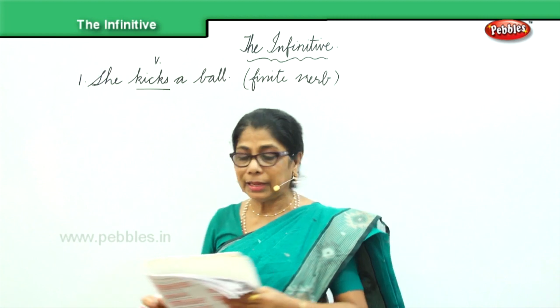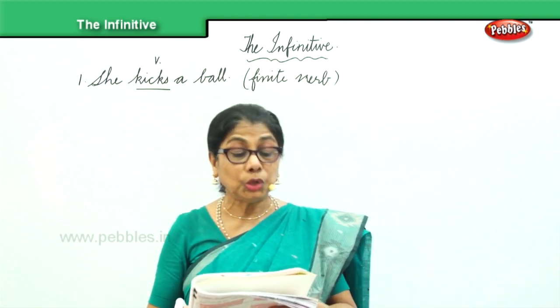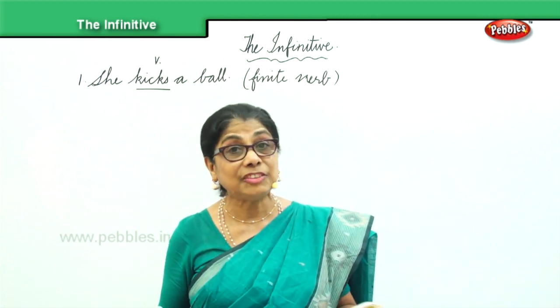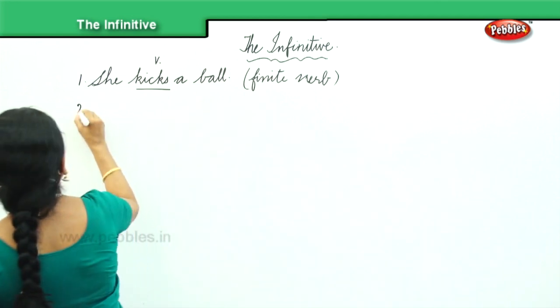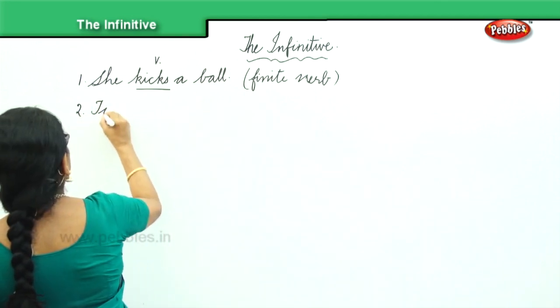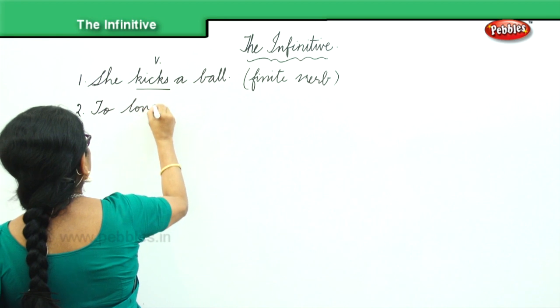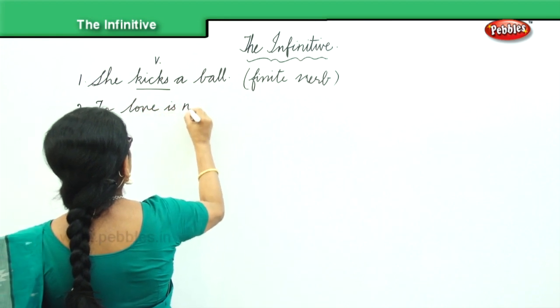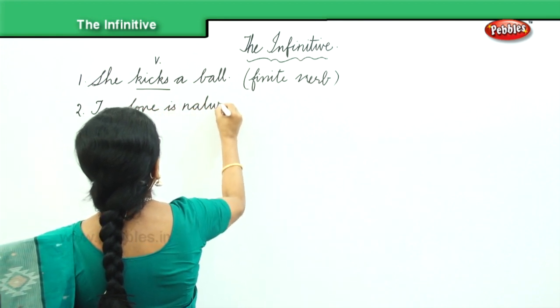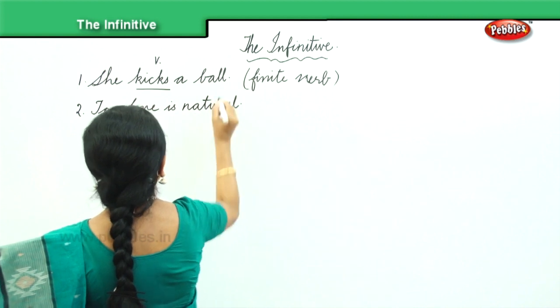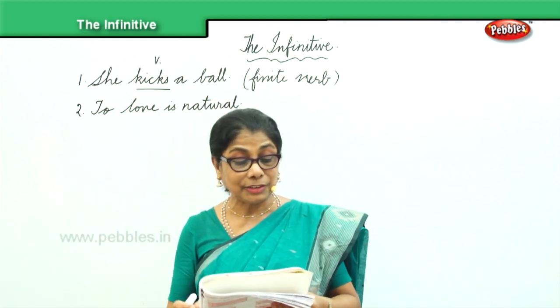All right? Now I give you another example. To love is natural. Now let's look at the verb here. To love is natural.